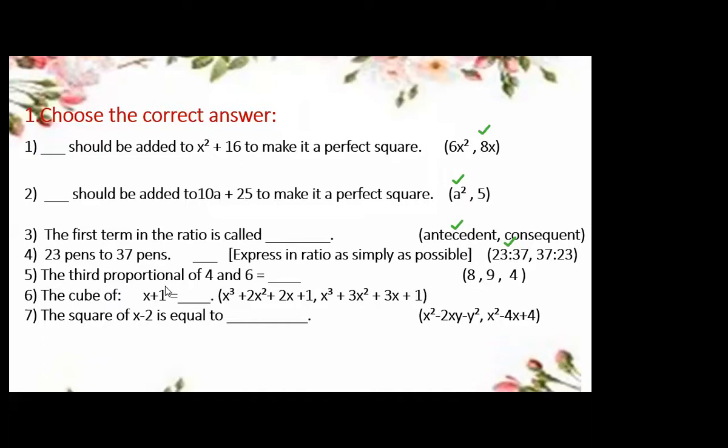Now question number 5. Find the third proportional of 4 is to 6. Now where is Hania? Okay, Hania, unmute yourself quickly, beta.